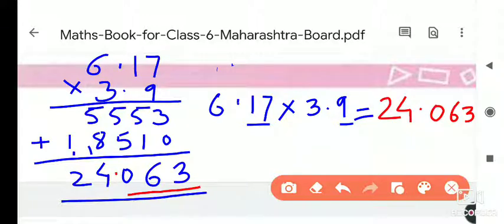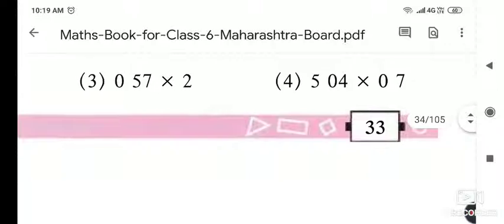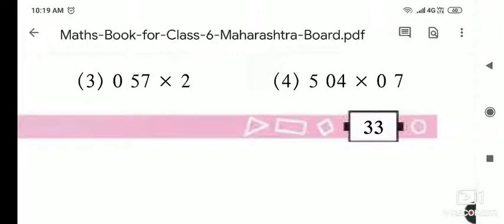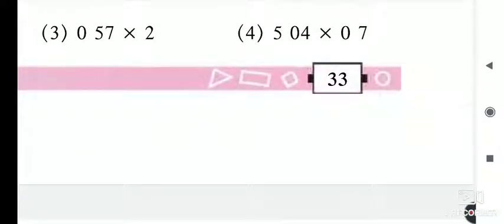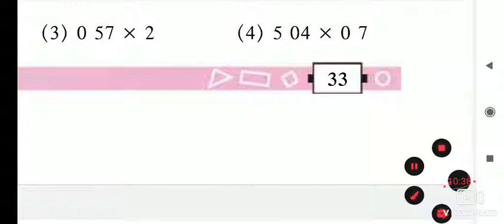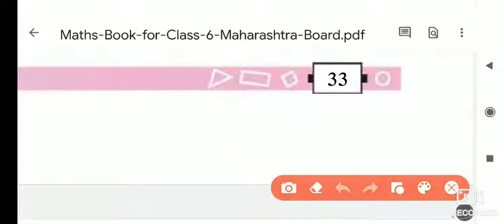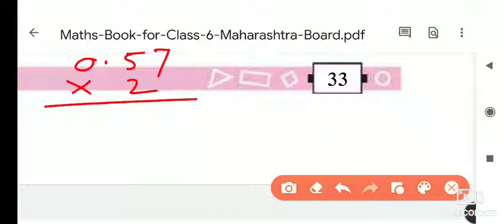Next example now. Next question is 0.57 into 2. It is very easy. You can do it easily. So I will write the question: 0.57 into 2.